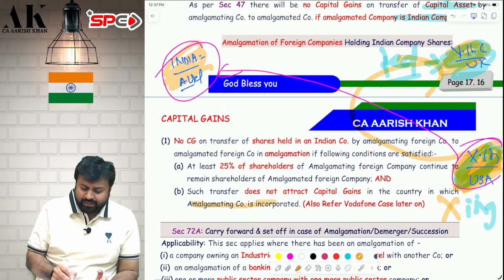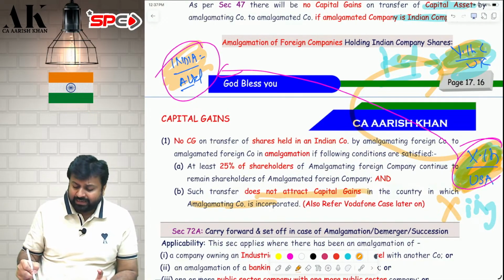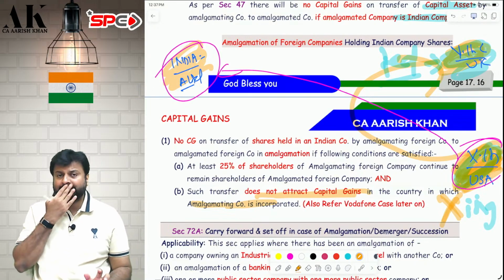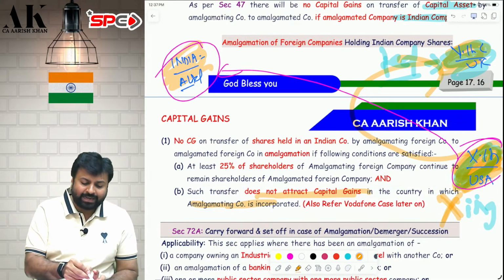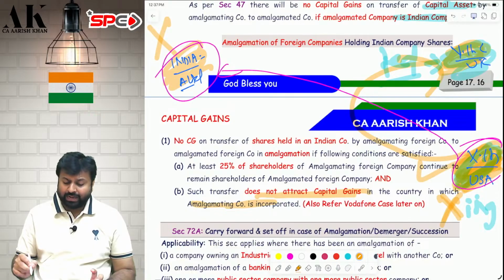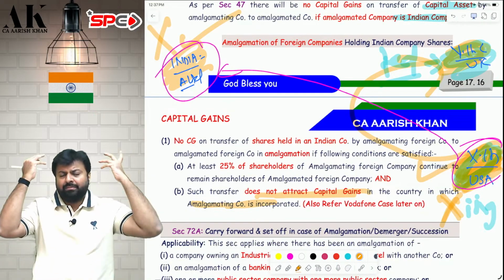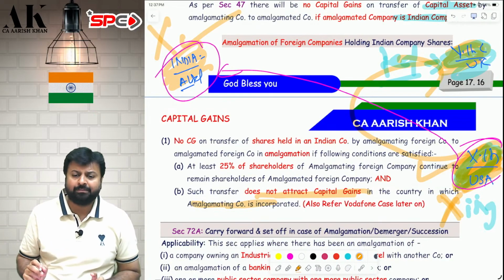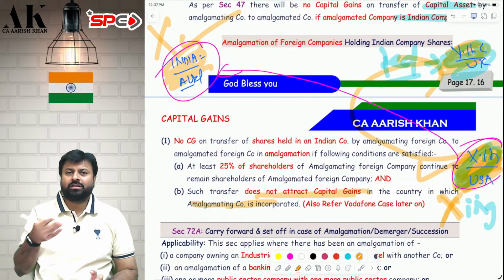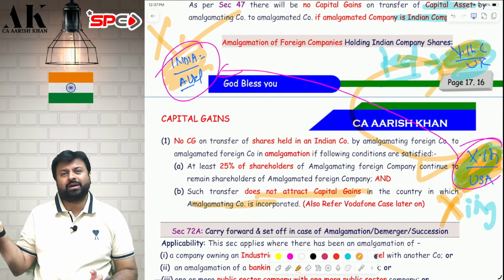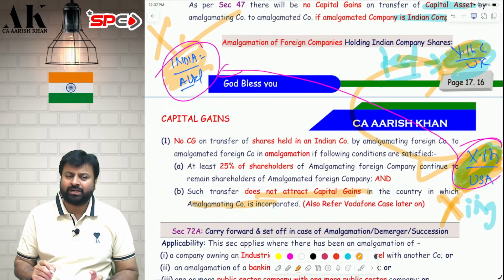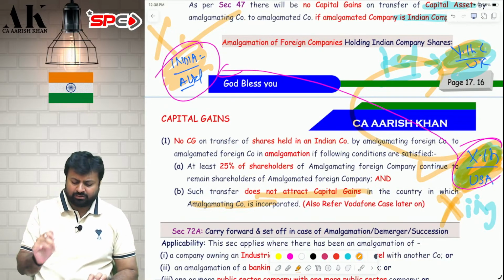So in whichever country the amalgamating company is incorporated, in that country such transaction should not be taxable. If you are not levying tax, we will also not levy tax. If you are levying tax, then we will also levy tax. Then the matter will resolve through DTAA. The home country should give you the advantage of amalgamation. If the home country is not interested in giving you the amalgamation advantage, then why will we give you the amalgamation advantage unnecessarily?